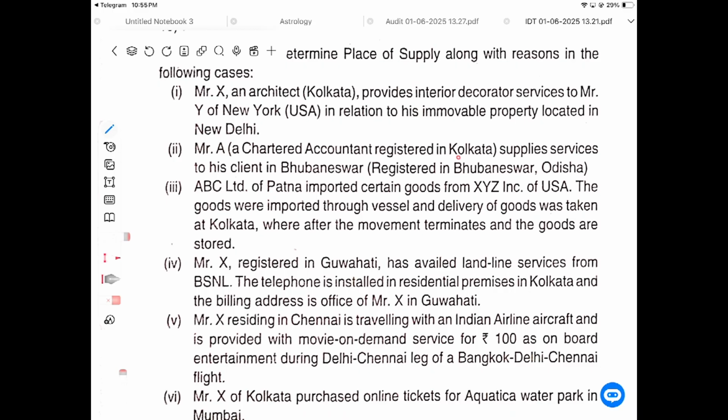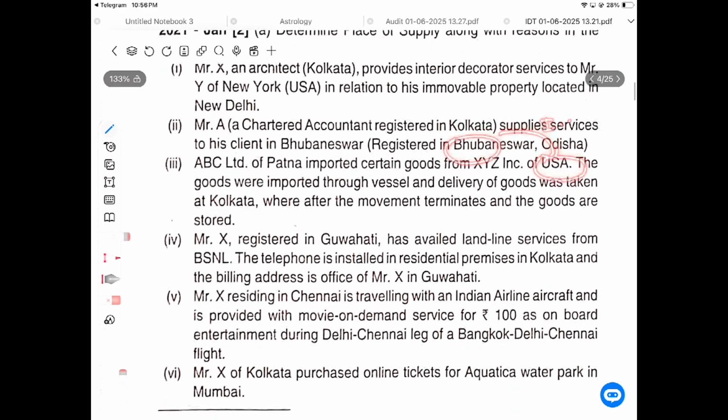Mr. A, a chartered accountant registered in Kolkata, supplies services to his client registered in Bhubaneswar, Odisha. So Kolkata to Odisha, IGST, interstate supply. ABC Limited is importing certain goods from XYZ, USA. The goods are imported through vessels and delivered at Kolkata, where the movement terminates and the goods are stored. So it is import of goods. On import of goods we need to pay IGST, interstate.